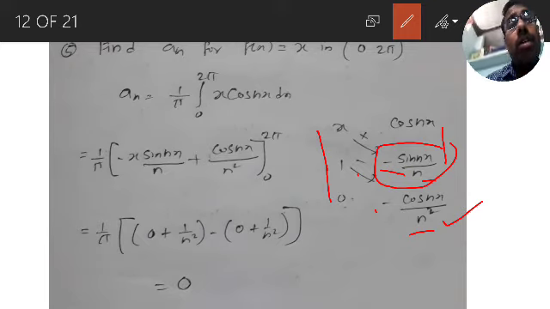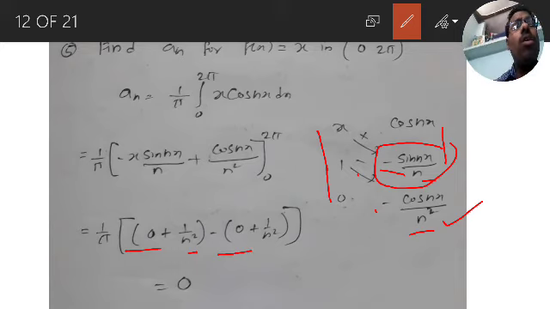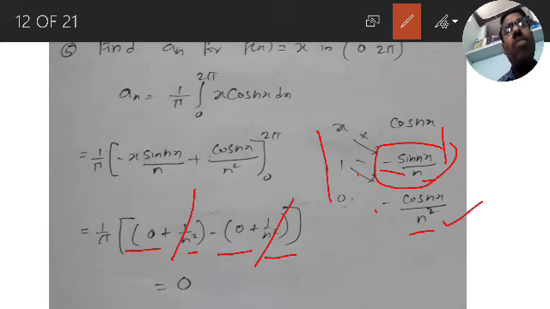Now at the upper limit, sin of 2n pi is always 0, since sin of any multiple of pi is 0. And cos of 2n pi is 1, therefore here 1 by n square. Minus of lower limit: 0 into something is 0, cos 0 is 1, so 1 by n square. The 1 by n square terms cancel. So the answer is 0, so a_n is 0.